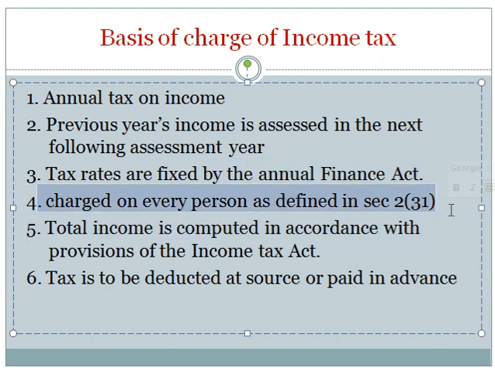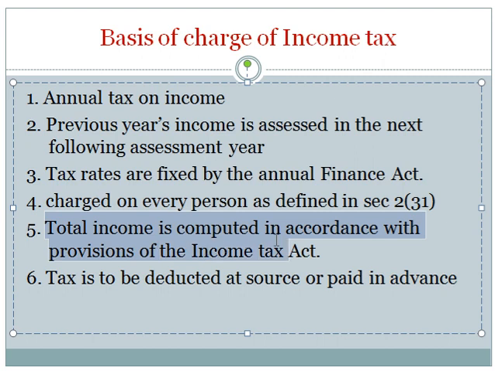Then next one, income tax is charged on every person as defined in section 2(31). Section 2(31) of the Income Tax Act defines who is a person, and tax is levied on such persons. Then next, income tax is charged on the total income, and the total income is computed in accordance with the provisions of the Income Tax Act.